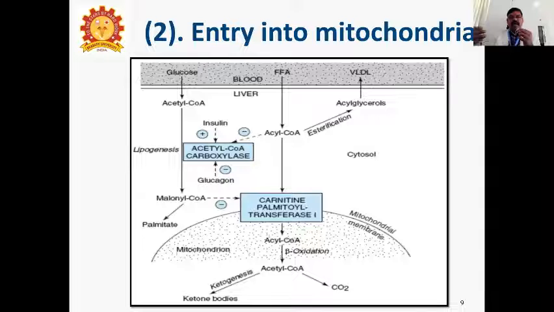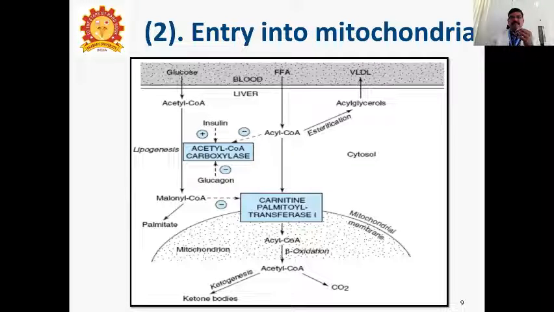So the acetyl-CoA cannot enter into the mitochondria. So it won't happen in fed state. Glucose is there, we get acetyl-CoA, then we get malonyl-CoA. Then malonyl-CoA inhibits the action of carnitine palmitoyl transferase 1. Now you understand?